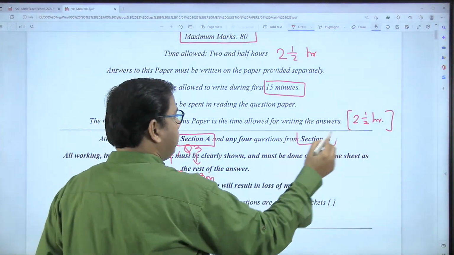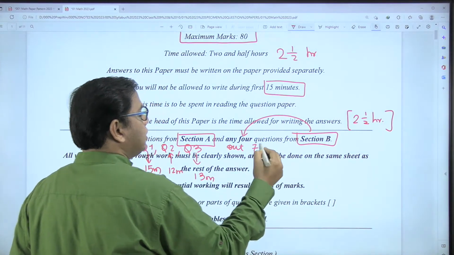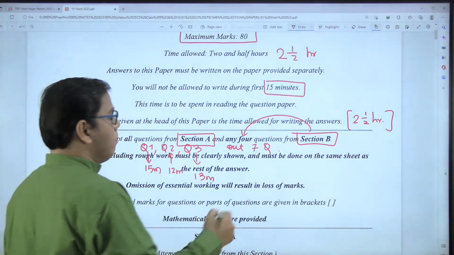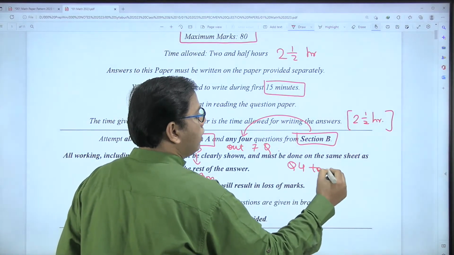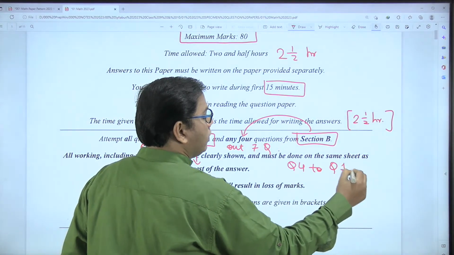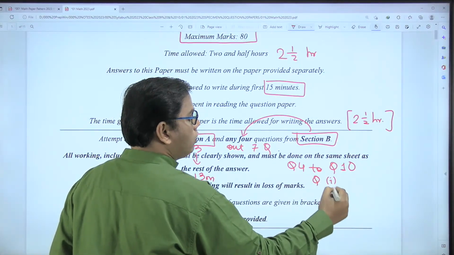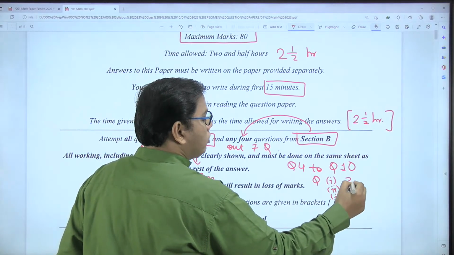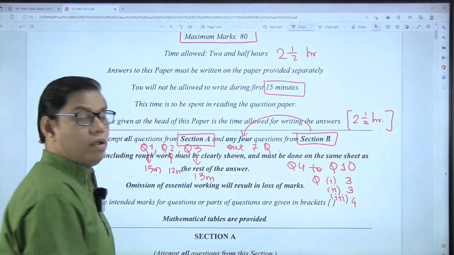And from section B, you have to solve any 4 out of the 7 questions which are given to you. This will be from question number 4 to question number 10. Generally, these questions will have 3 sub questions: one will be 3 marks, the other also 3 marks, and the third 4 marks.